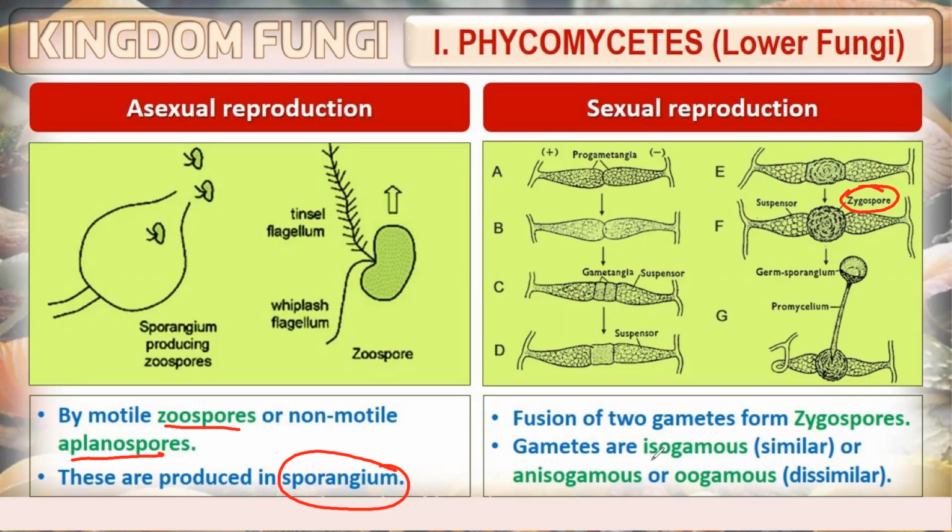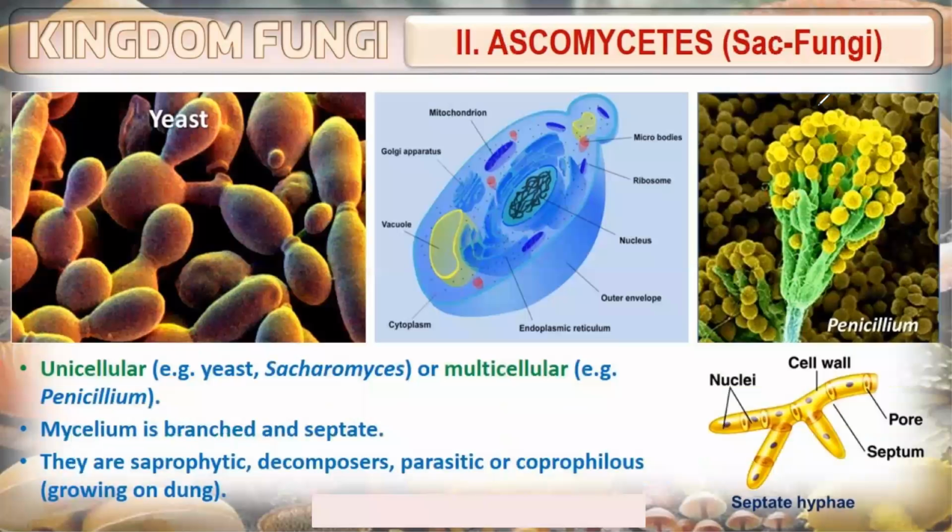Gametes may be isogamous. What is the meaning of isogamous gametes? That means similar. And anisogamous means dissimilar. Oogamous, in which the ovum is larger than the male gamete. Now we are moving ahead. We have done with the Phycomycetes and the type of sexual reproduction that takes place in them.